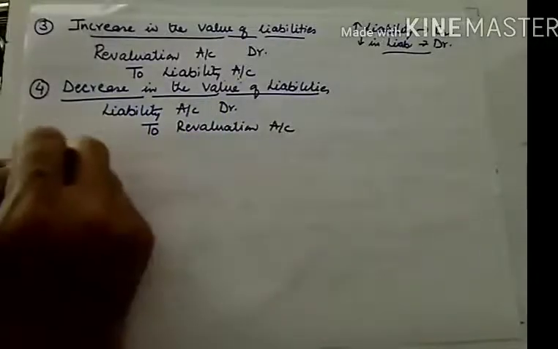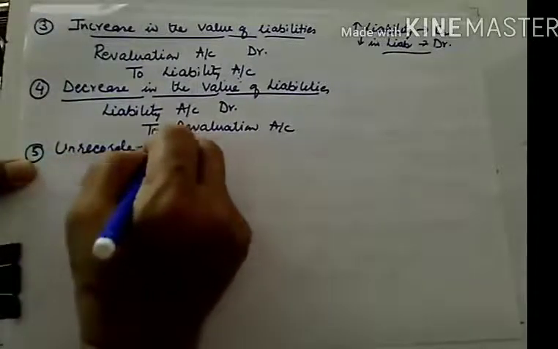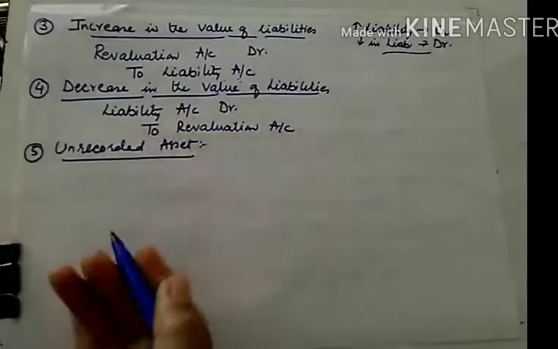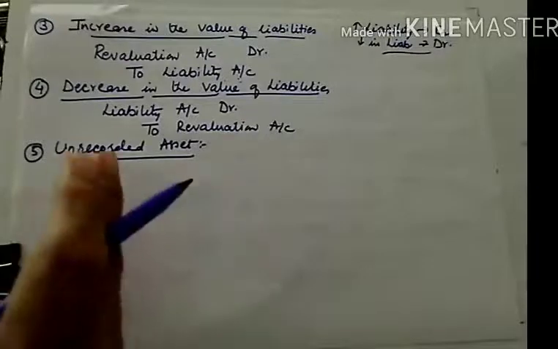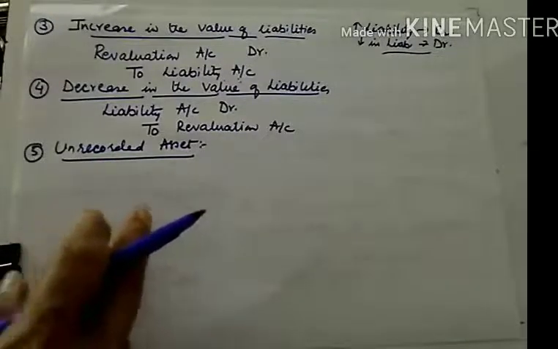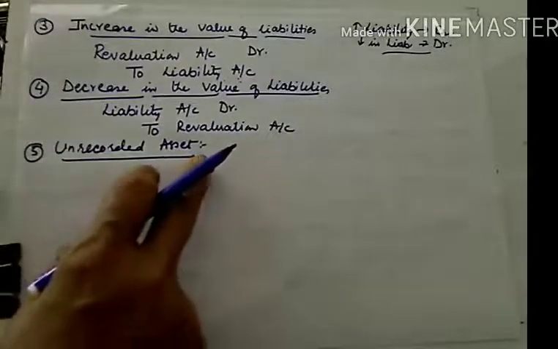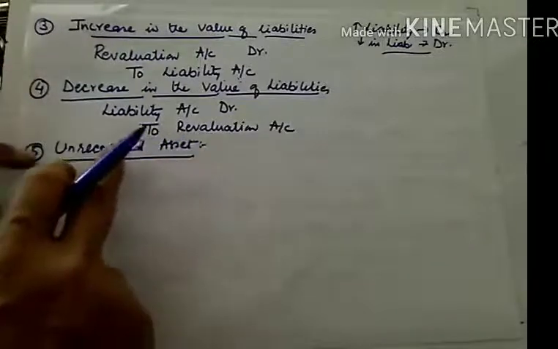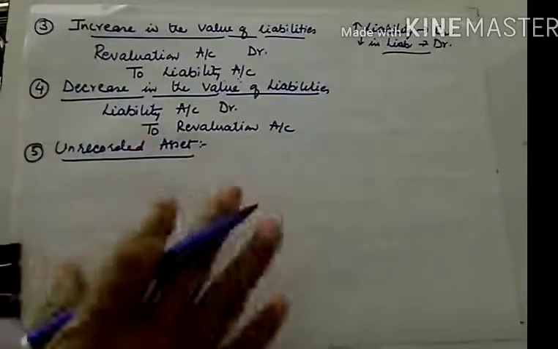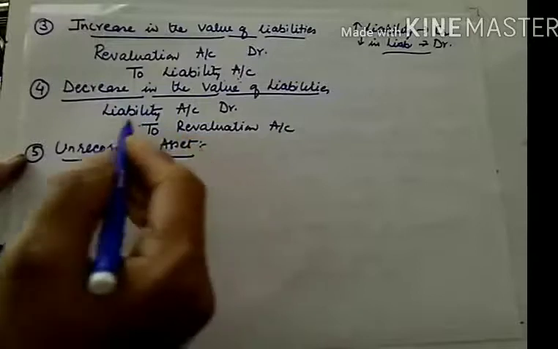So in case of unrecorded asset, sometimes you don't know that a particular dispute is going on related to a land or related to investment, and when you start revaluing your assets and liabilities, then you come to know that that particular asset belongs to you, but it is not recorded. Recorded means its balance sheet value is nil, it is not there in the balance sheet. So if it is so, in that case you will record it.